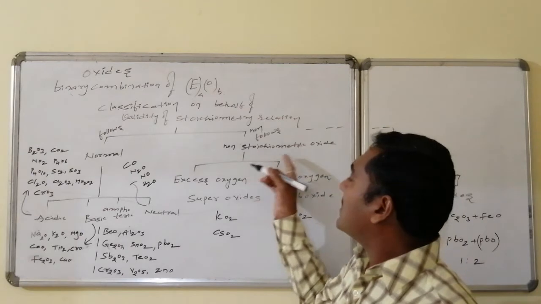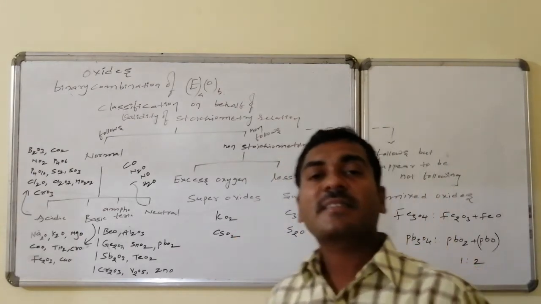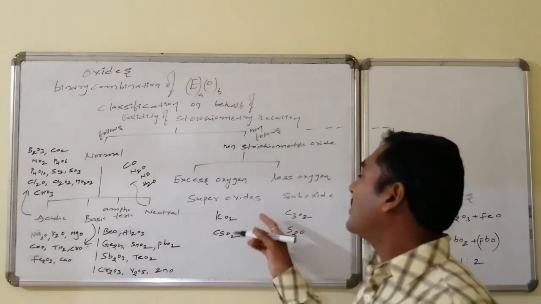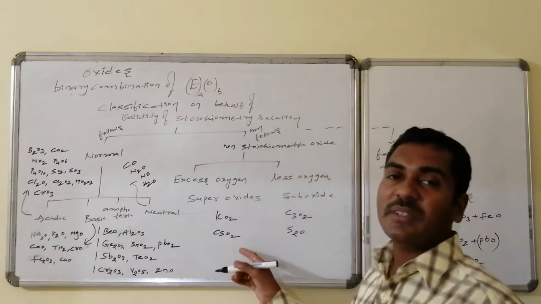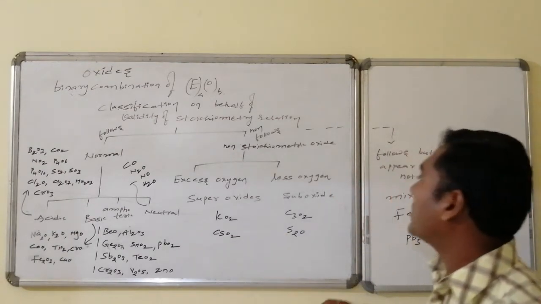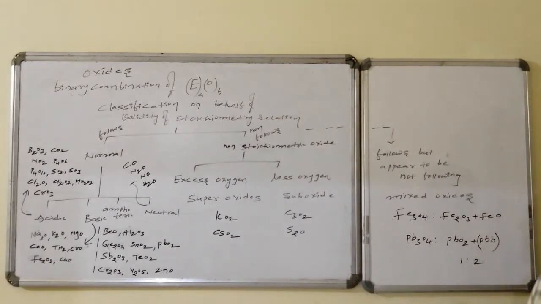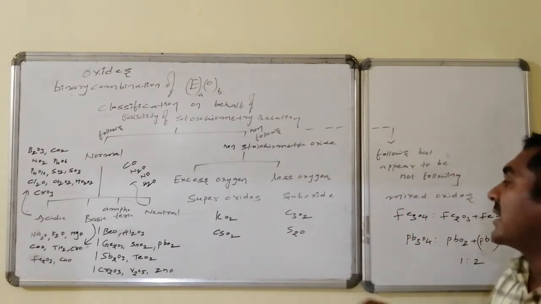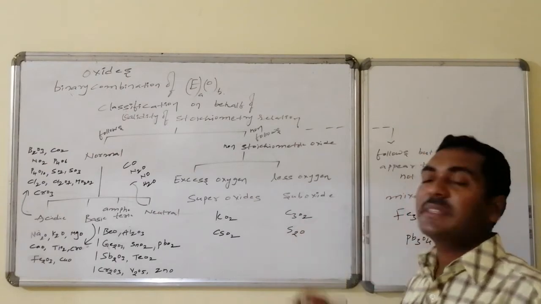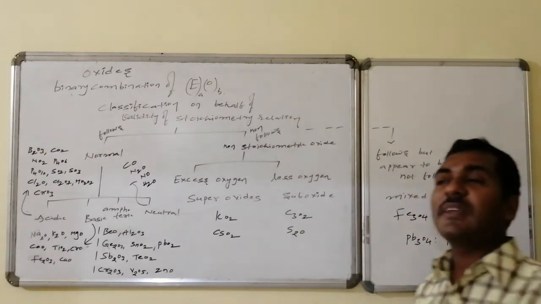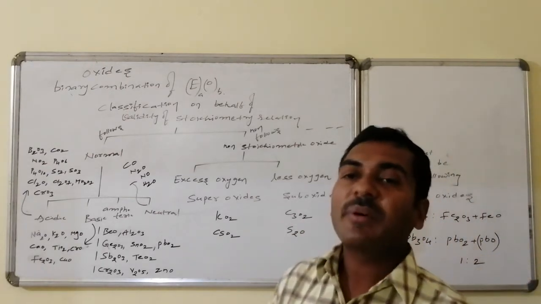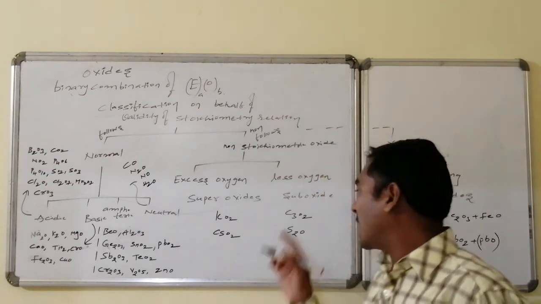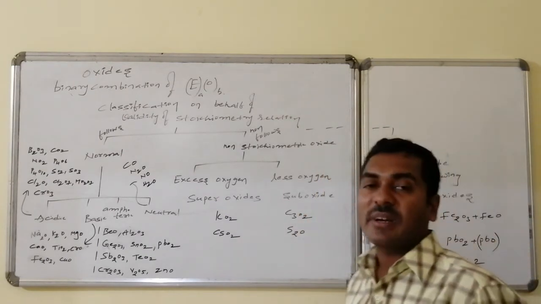And the next one is non-stoichiometric oxides, with excess oxygen. Those are superoxides; potassium superoxide and cesium superoxide are examples. And less oxygen containing suboxides are carbon suboxide C3O2 and S2O. The quantity of oxygen is less compared to the average or the minimum oxidation number of the element, hence these are said to be the suboxides.